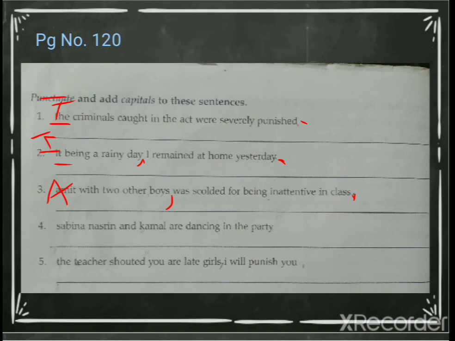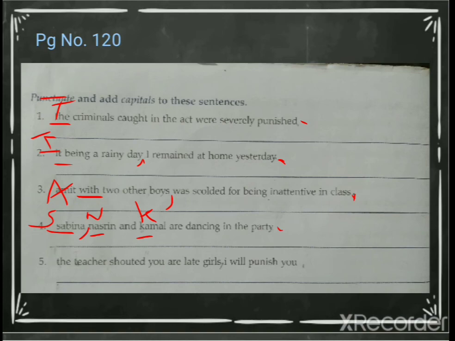Okay, so what happened now? Amit with two other boys was scolded for being inattentive in class. Now see, Sabina, Nasreen and Kamal. Now over here we are not writing a comma. Why? Because with is already given. Okay. Now here three names are there: Sabina, Nasreen and Kamal. So here S capital, N capital, K capital. And what else? Between Sabina and Nasreen you have to put a comma. Okay: Sabina, Nasreen and Kamal are dancing in the party, full stop.